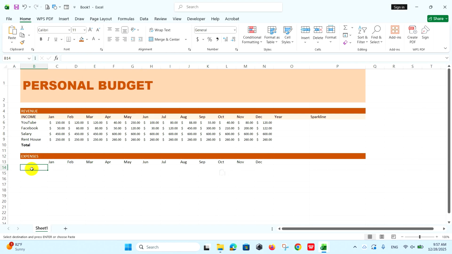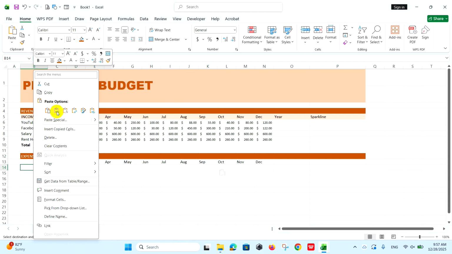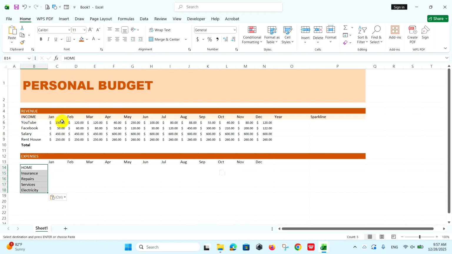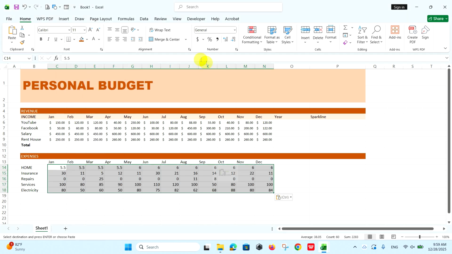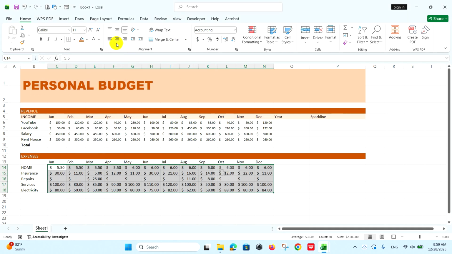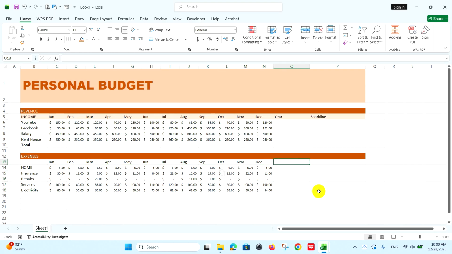And list the expense types. And enter the expense amount of each month. After, enter year and sparkline in the next column.